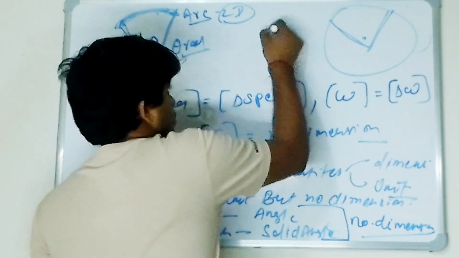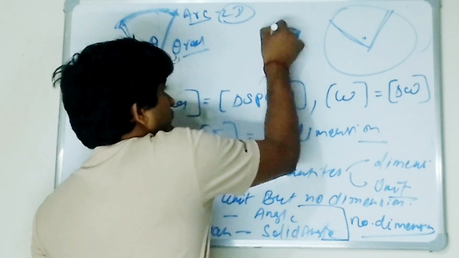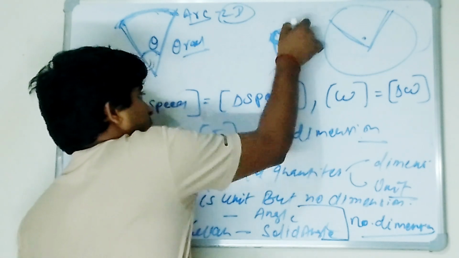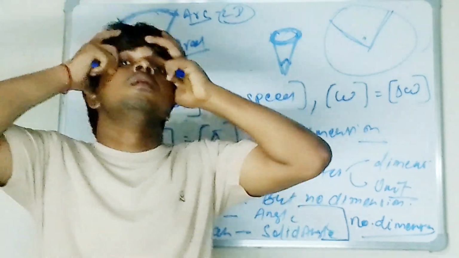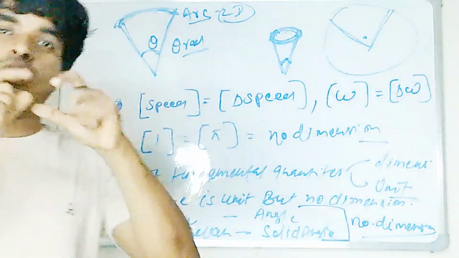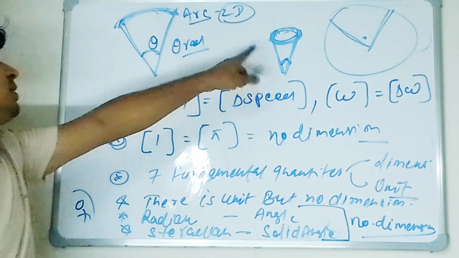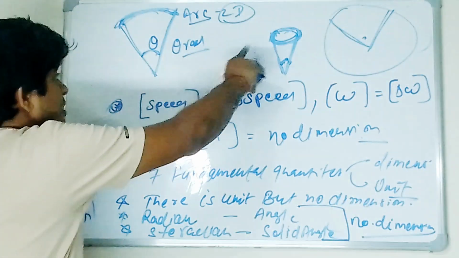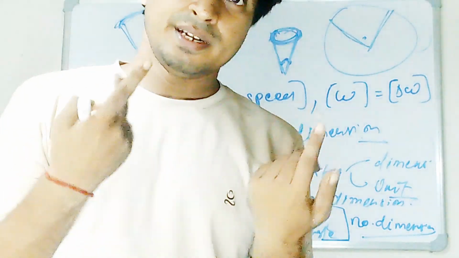The best example is a cone. So this angle is made by the cone. This is a circular arc, a circular planar arc. Think about the conical cap you use, the conical ice cream you eat. So the angle made by the cone is the steradian. This is radian, this is steradian. Is it clear? Physically, is it clear what radian is and what steradian is?